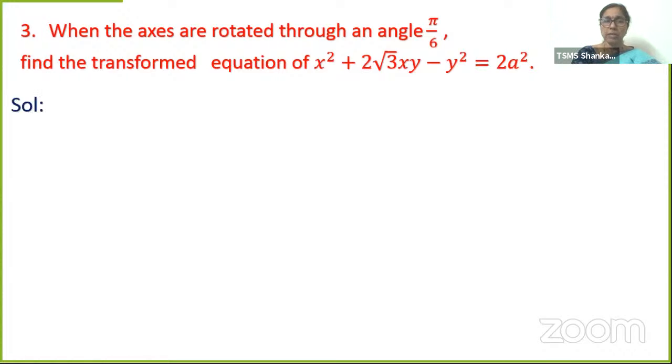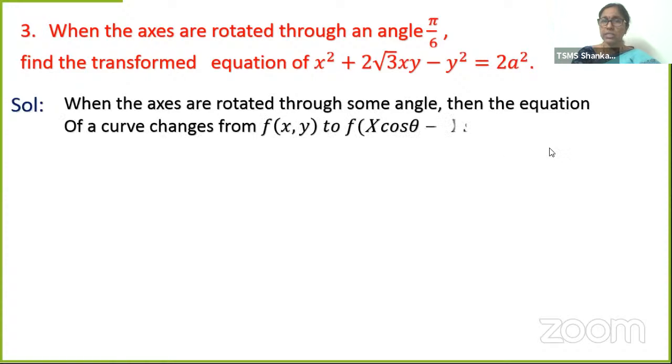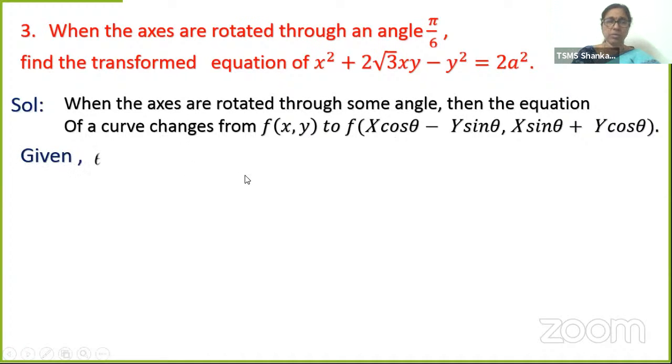So what's given here? Axes are rotated through some angle, then the equation of a curve changes from f(x, y) to f of (x cos theta minus y sin theta, x sin theta plus y cos theta). Have we not seen this in the table? Same. We have used the same in the previous question also. Okay. Theta is pi by 6. What is pi by 6? I told you already, it is 30 degrees. Pi radians is equal to 180 degrees.